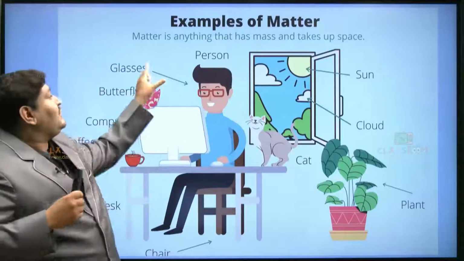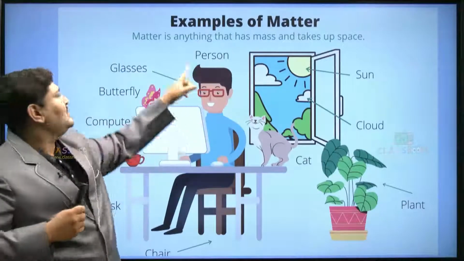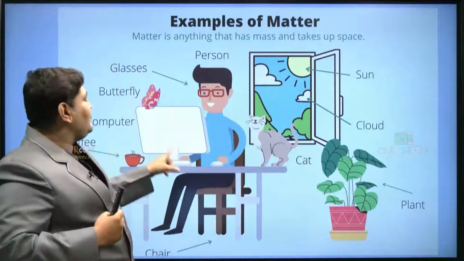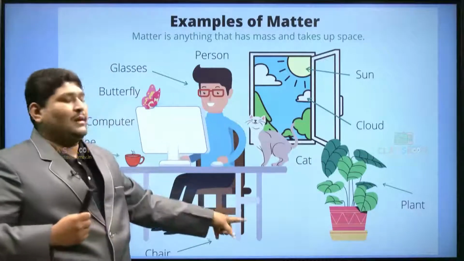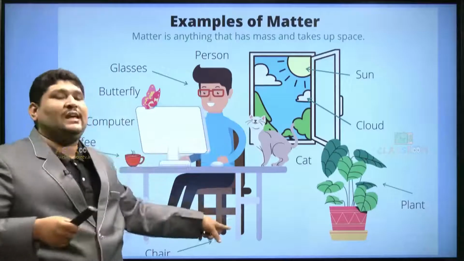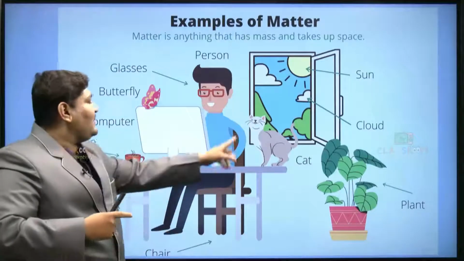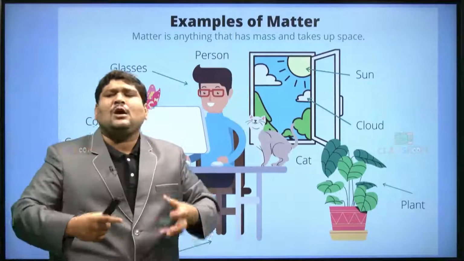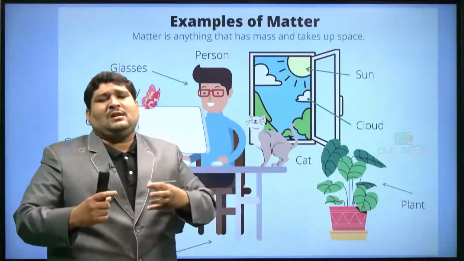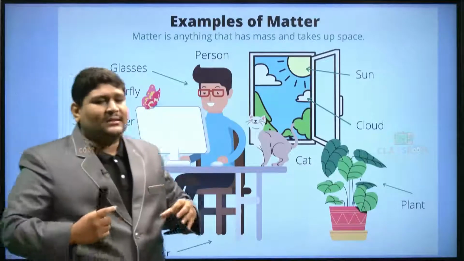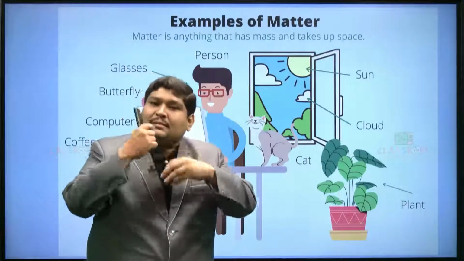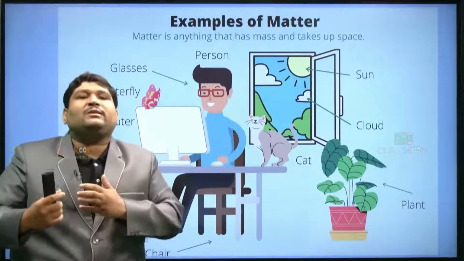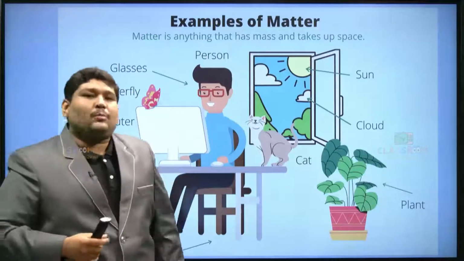But the important criterion of matter we got is what? Matter is anything which has mass and takes up some space. Here also, when a boy was sitting on the chair, he was occupying some space. Even when a desktop or a table is placed on a chair, whatever things you place will definitely occupy some space. Along with space you will see some other properties also, like volume and dimensions, which are important for that property.